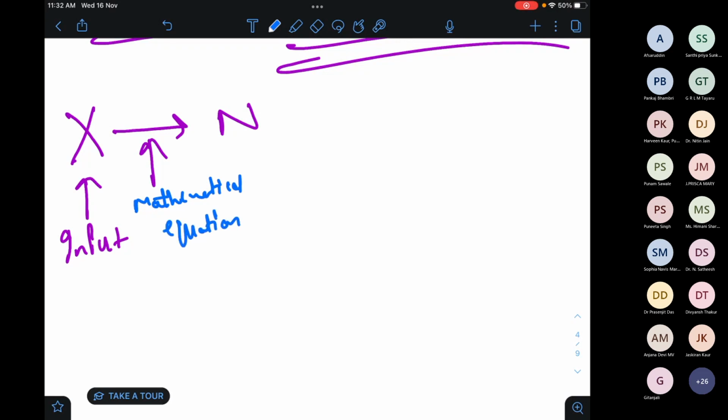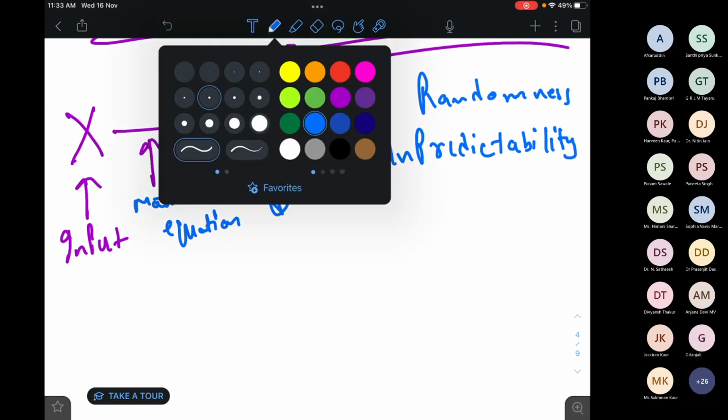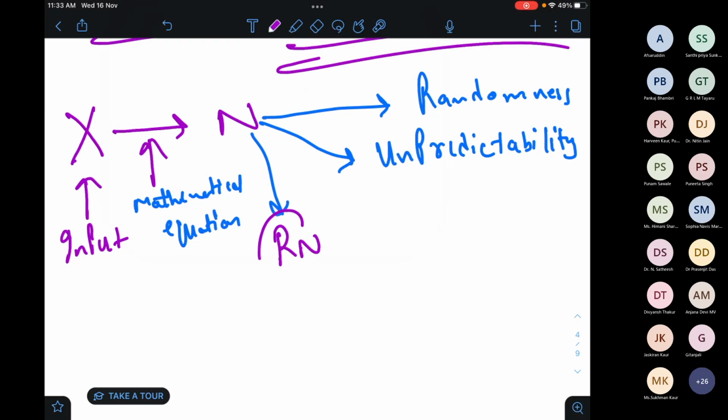Okay, and if n satisfies randomness, and the second one is unpredictability, then this n is a random number. So now this is satisfying randomness.